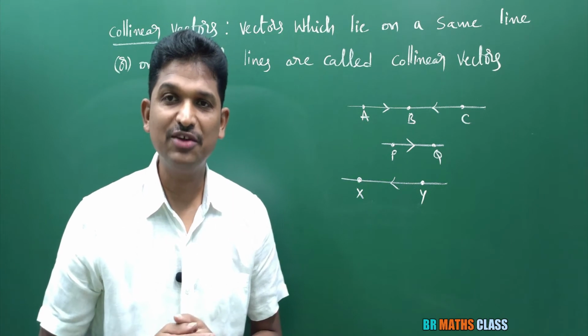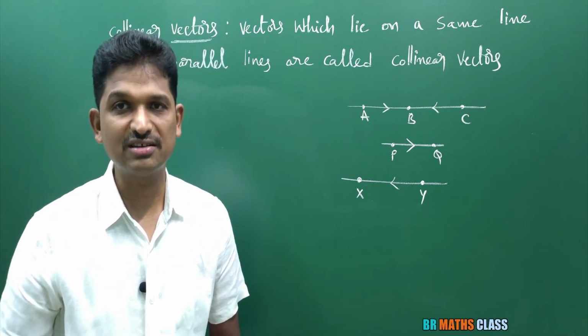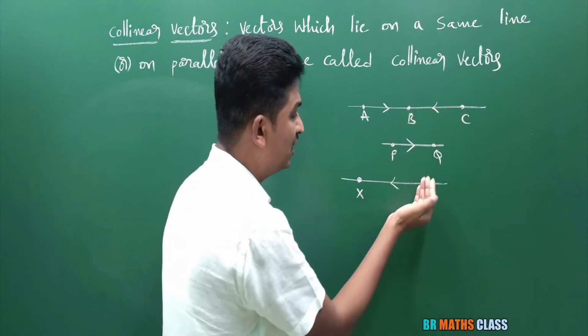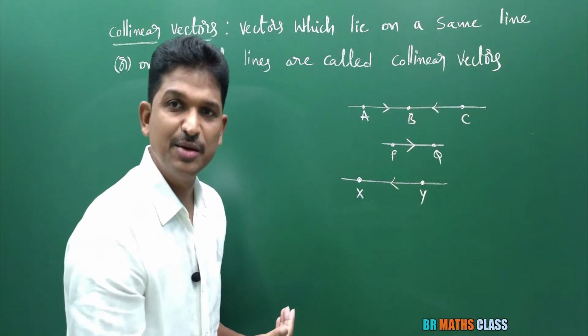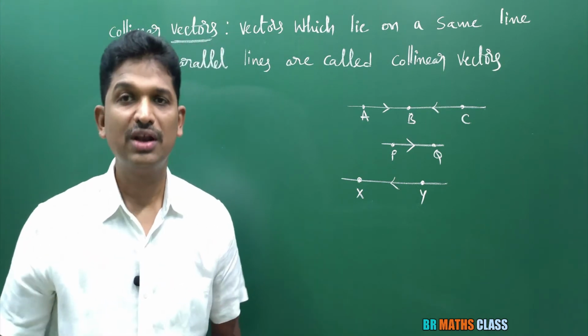What is the definition of like vectors? Very simple. The vectors which are in the same direction are known as like vectors. And you see here, what about CB bar directed from C to B? What about YX bar? CB bar, YX bar, they are in the same direction. So CB bar, YX bar are also like vectors.